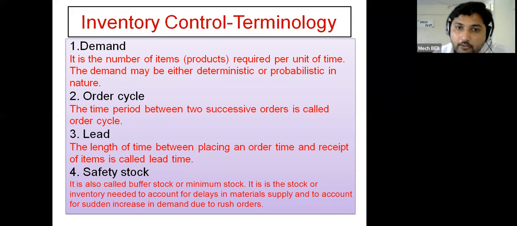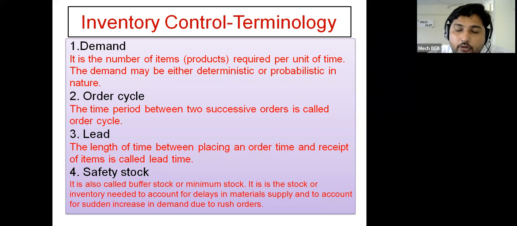Then what are the different terminologies that we need to understand before going for inventory models? First is demand. What is meant by demand? It is the number of items or products required per unit of time. The demand may be either deterministic or probabilistic in nature. So per day, how many products are required, or per day, how much sale is there? That will be considered as demand.